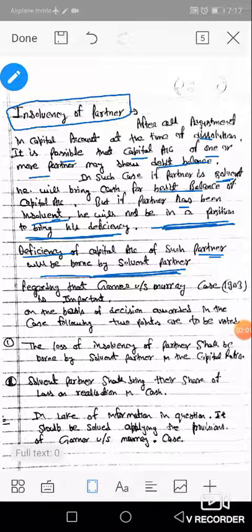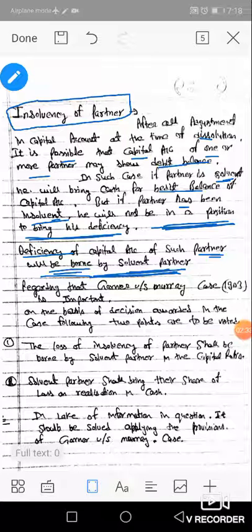So if a partner's capital account shows a debit balance, how do we close it? The capital account will be closed only when somebody bears his deficiency or his capital account loss. In that case, the remaining partners must be solvent, and they bear the deficiency of the insolvent partner.